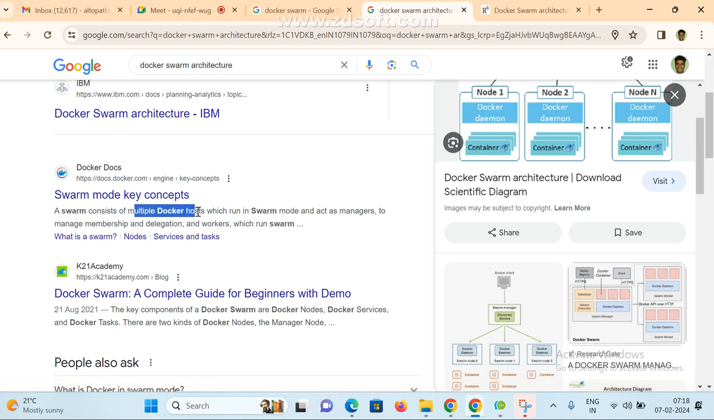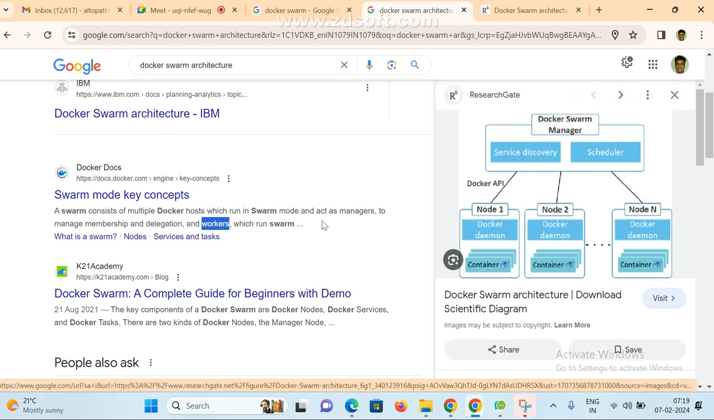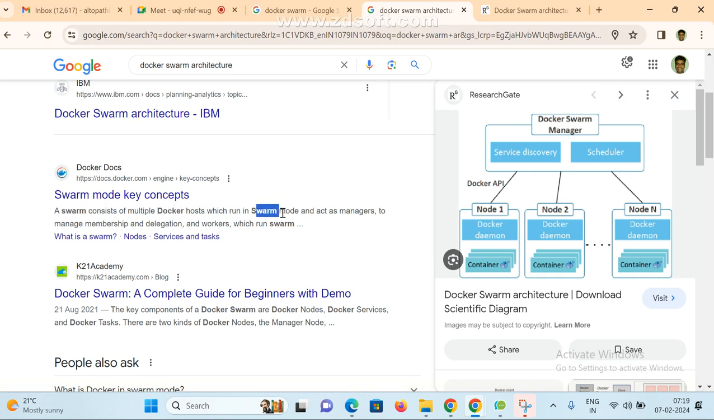Docker Swarm consists of multiple Docker hosts which run in swarm mode and act as managers, managing membership and delegation, and workers which run the tasks. It is like a manager and employees. The manager handles only the employees, that is developers or testers, whatever it may be. We work under the manager, and he is controlling. The manager is the controller. See, it is like this.